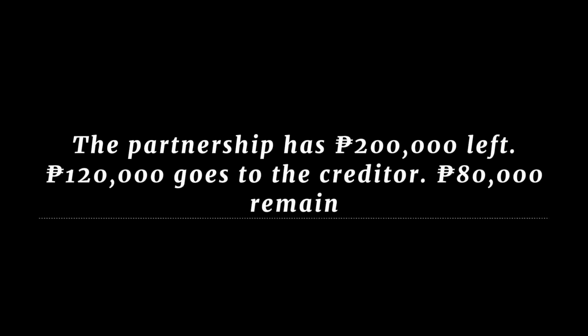You owe me 120,000 pesos for supplies. We'll sell the remaining inventories and use the money to pay you. According to Article 1839, here's the order of preference. Pay your creditor first, return capital to partners, and lastly, divide any remaining profits. The partnership has 200,000 left. 120,000 goes to the creditor. 80,000 remain, returned to the partners based on their contribution.